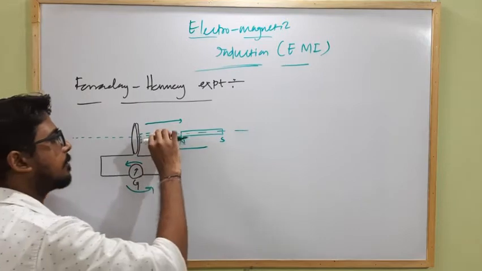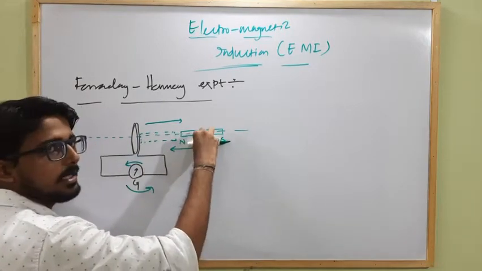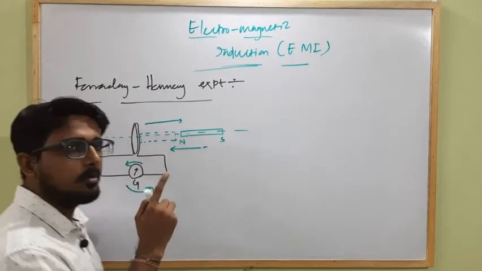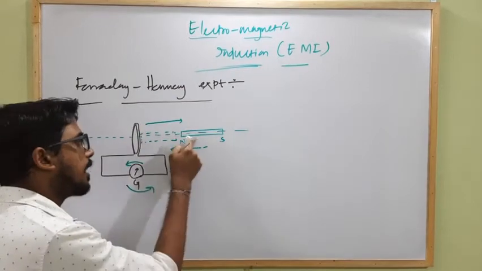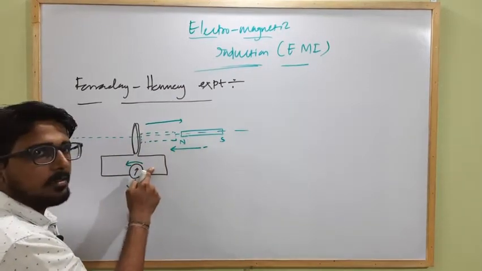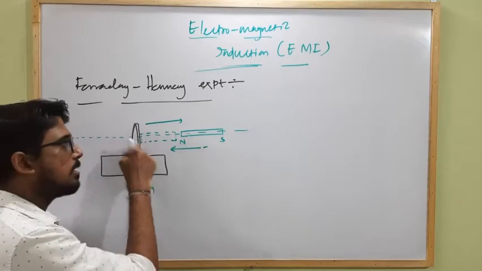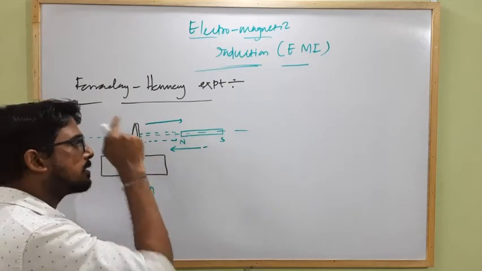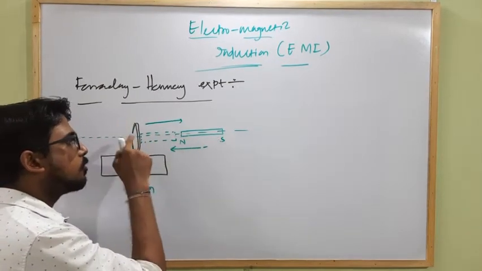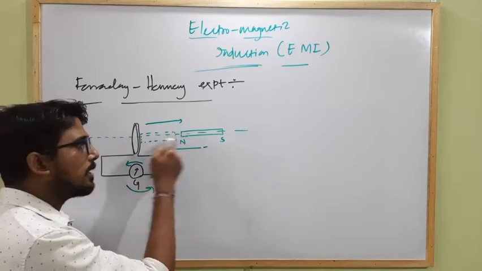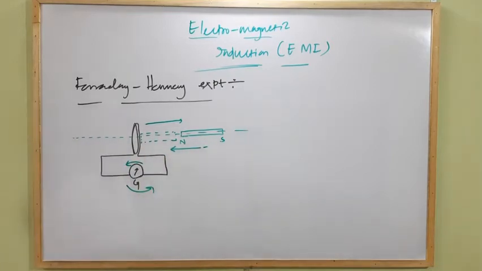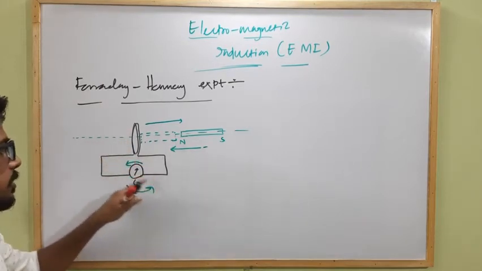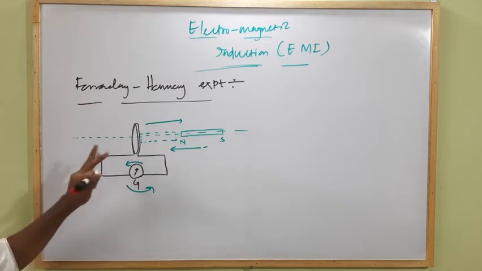But when the bar magnet is again placed at its initial position at rest, there will be no deflection in the galvanometer. That means when there is a relative motion between the circular coil and the bar magnet, the galvanometer shows deflection. Whether the magnetic field strength linked to the coil is strong or weak, that doesn't matter. If the magnetic field strength is changing, that is from strong to weak or weak to strong, or there is a relative motion between the coil and the bar magnet, then also the galvanometer shows some deflection, which indicates that there is a current flowing through the coil. Clear? It was an experiment.